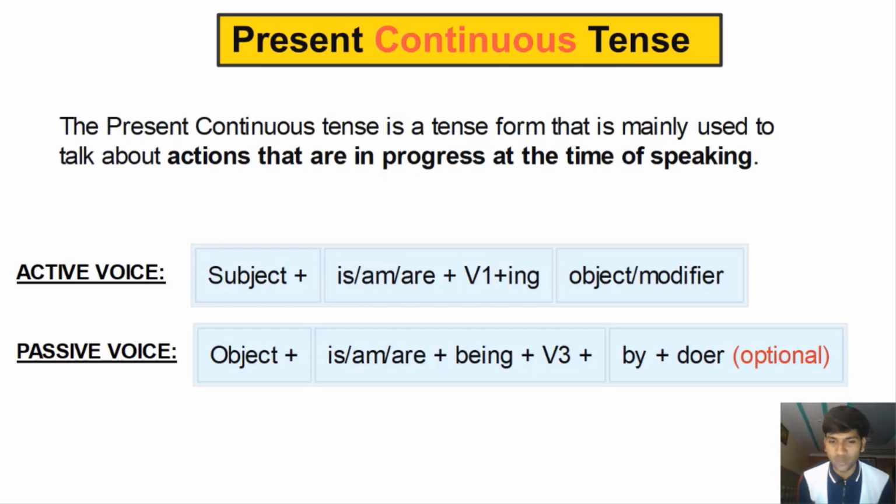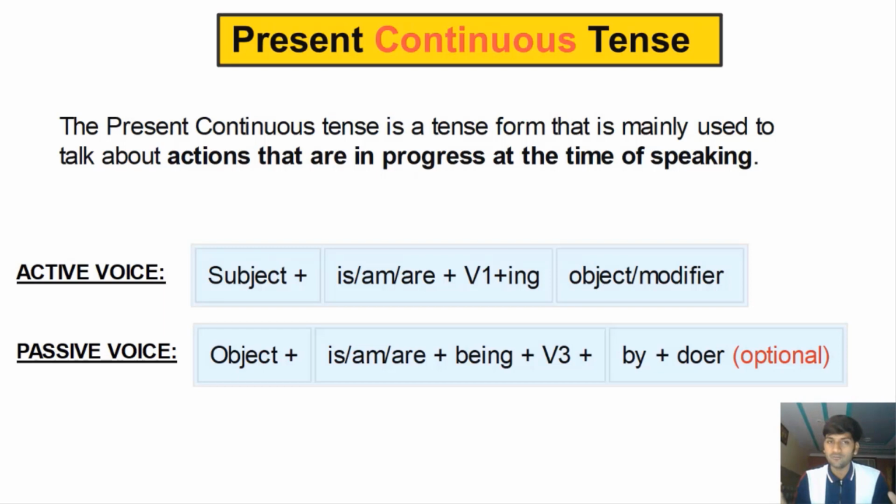Alright everybody, let's quickly understand what exactly present continuous tense is and when to use this tense. Before we do that, let me remind you that we have a detailed lesson on the usages of present continuous tense. The lesson is available on the channel. The link is in the description of this video, so after watching this video, you can watch that video.